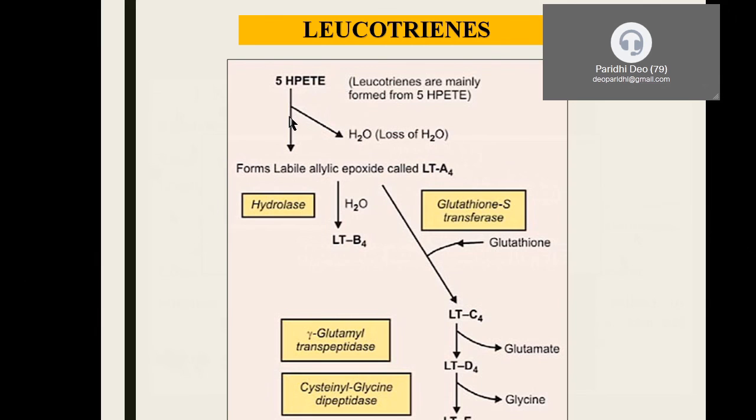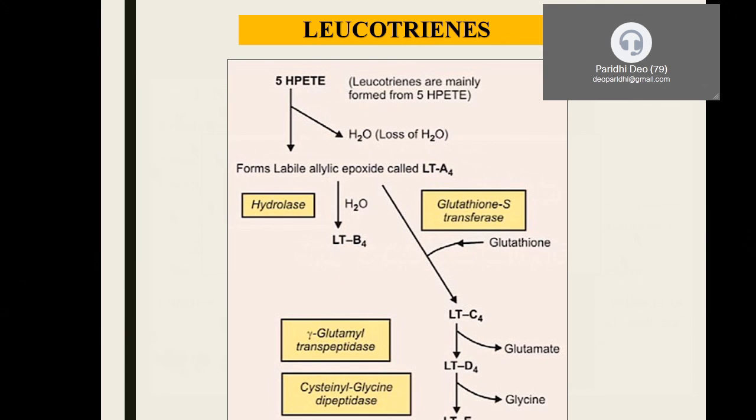Now the first compound synthesized in the leukotriene pathway is LTA4. It forms a labile allylic epoxide. There we saw endoperoxides; here we are getting an epoxide. Now what will happen to LTA4? It gets converted with the help of an enzyme called hydrolase, which incorporates a water molecule for the hydrolysis, and it produces something called LTB4.